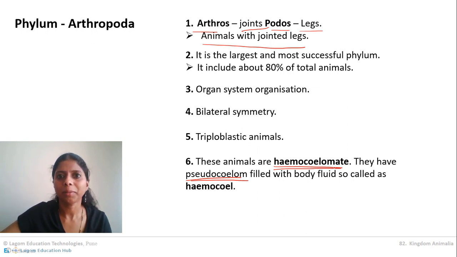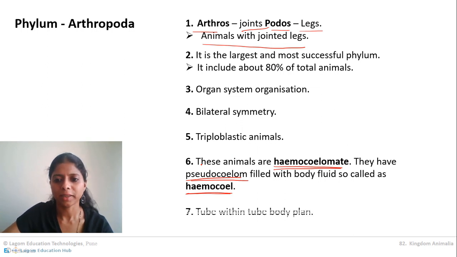Hemocoelomate are the animals who are basically pseudocoelomate, but their coelomic cavity is filled with a fluid called hemocoel. So these animals are hemocoelomate, and hemocoel is their body fluid.